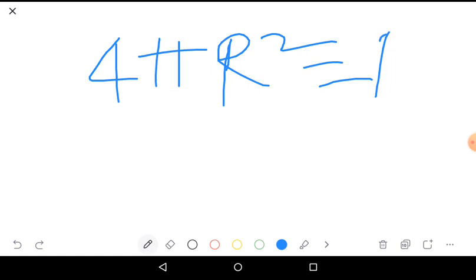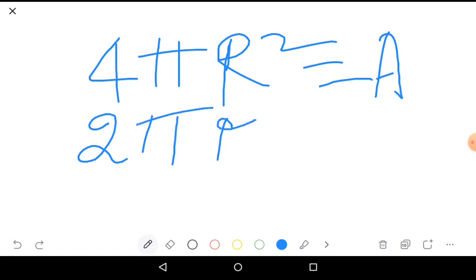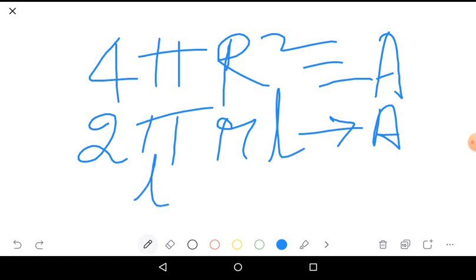For the cylinder, 2 pi r l is the surface area. And if it is a rectangular plate, surface area equals length multiplied by width. So surface area is calculated for regular closed surfaces.